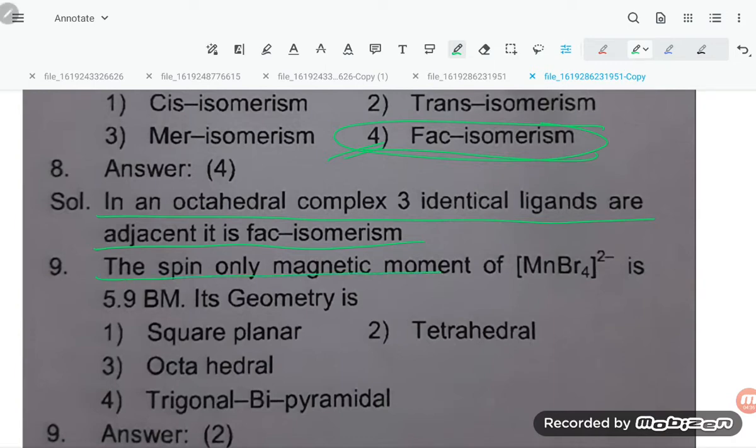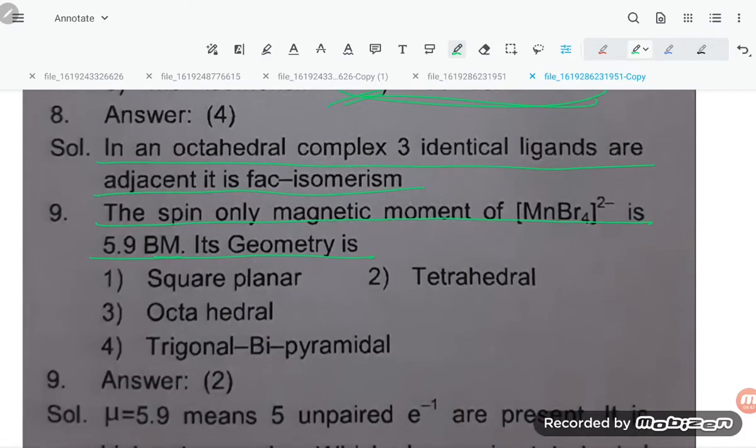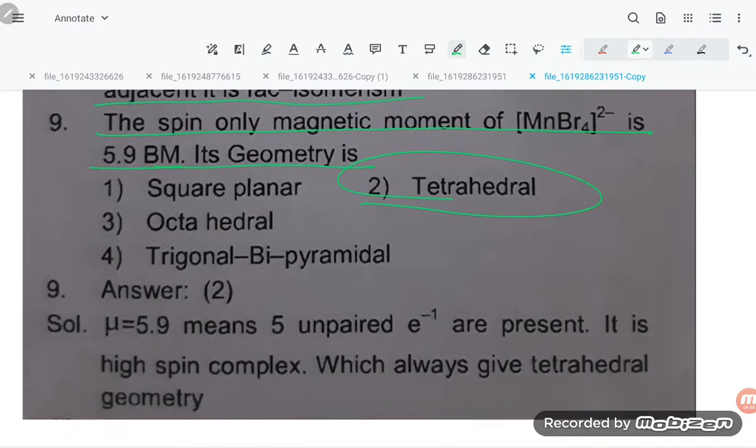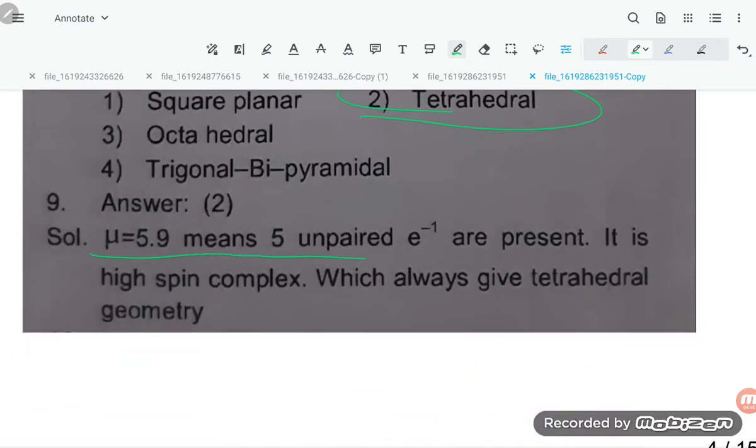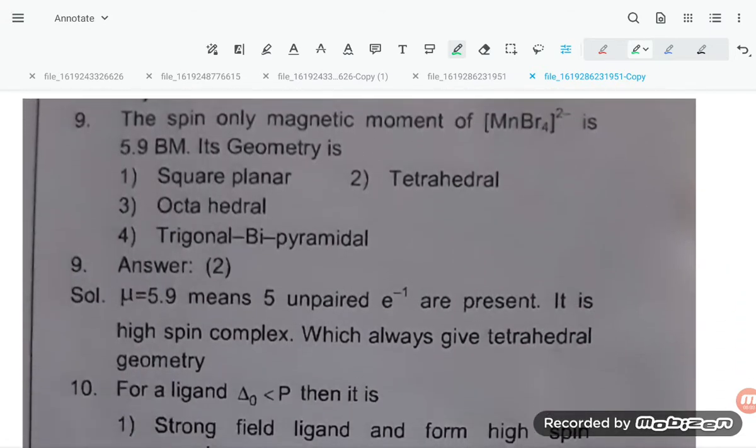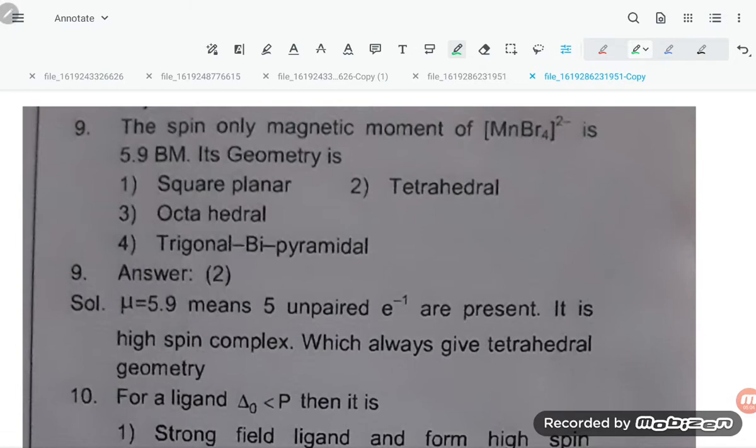The spin-only magnetic moment of [MnBr4]2- is 5.9. Its geometry is tetrahedral, let us see. 5.9 means 5 unpaired electrons are present. It is a high spin complex, which always gives tetrahedral geometry. So 5 unpaired electrons always give tetrahedral geometry.